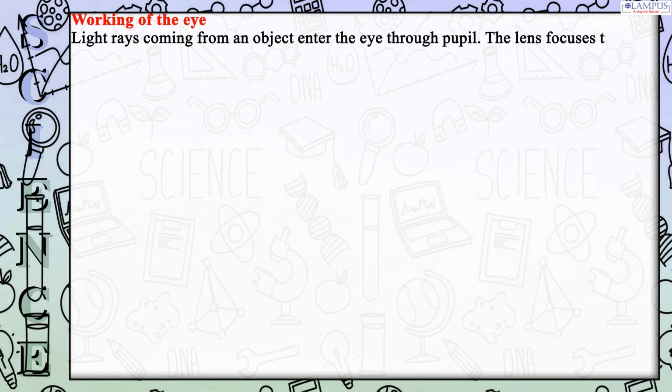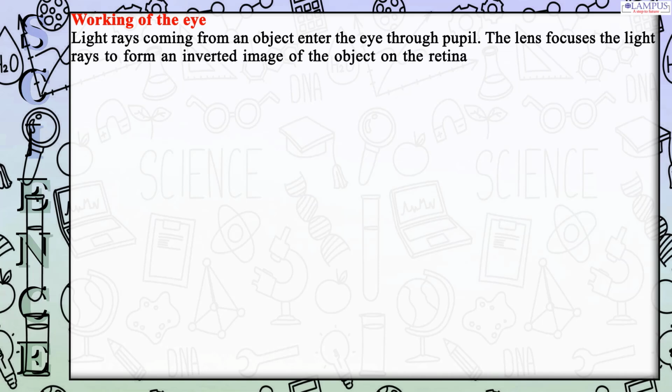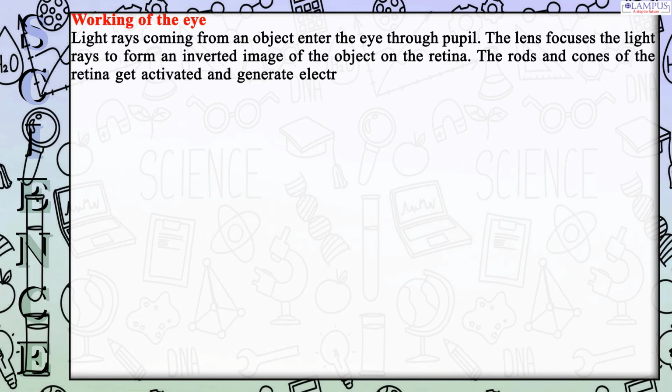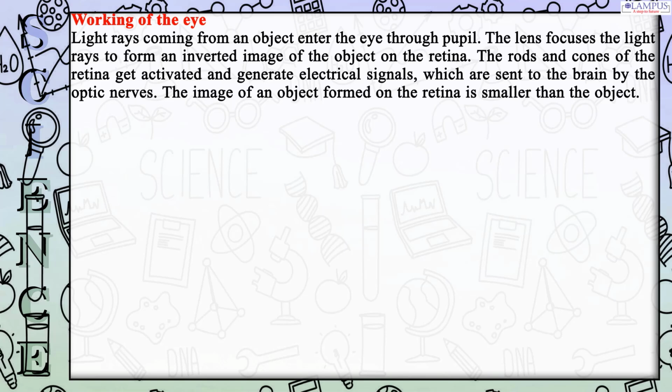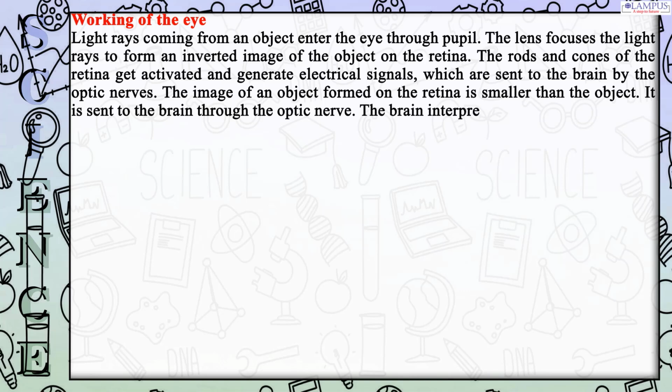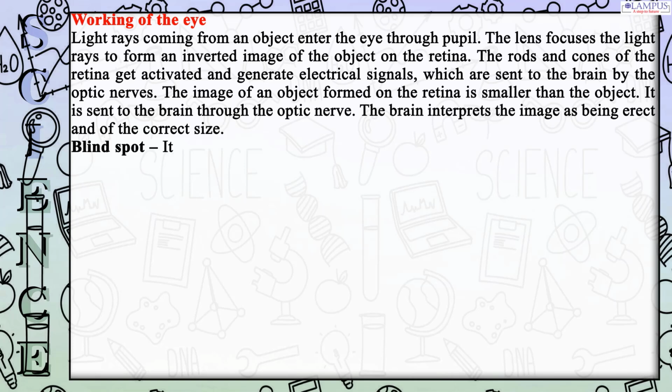Working of the eye. Light rays coming from an object enter the eye through the pupil. The lens focuses the light rays to form an inverted image of the object on the retina. The rods and cones of the retina get activated and generate electrical signals, which are sent to the brain by the optic nerves. The image of an object formed on the retina is smaller than the object. It is sent to the brain through the optic nerve. The brain interprets the image as being erect and of the correct size. Blind spot.